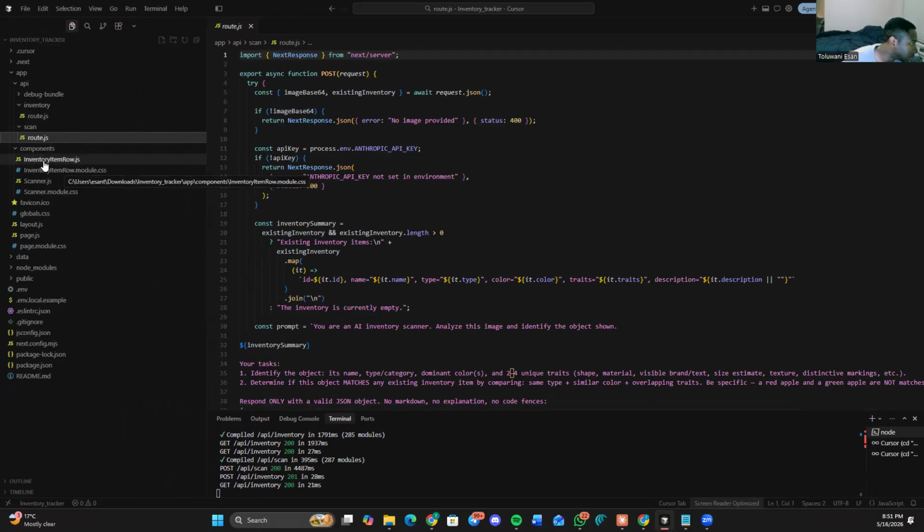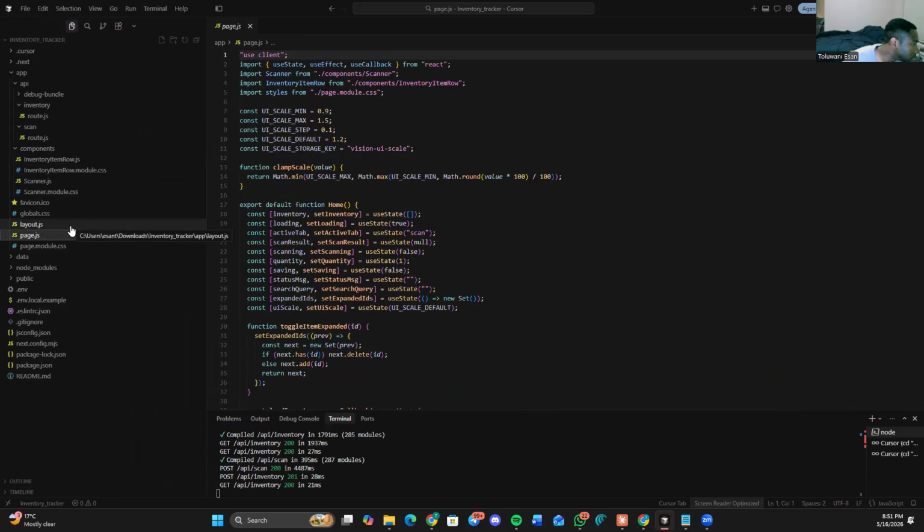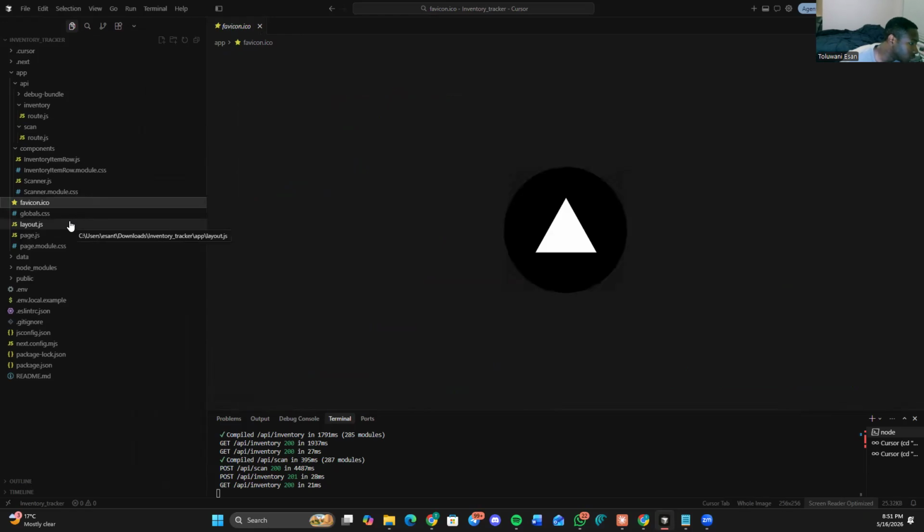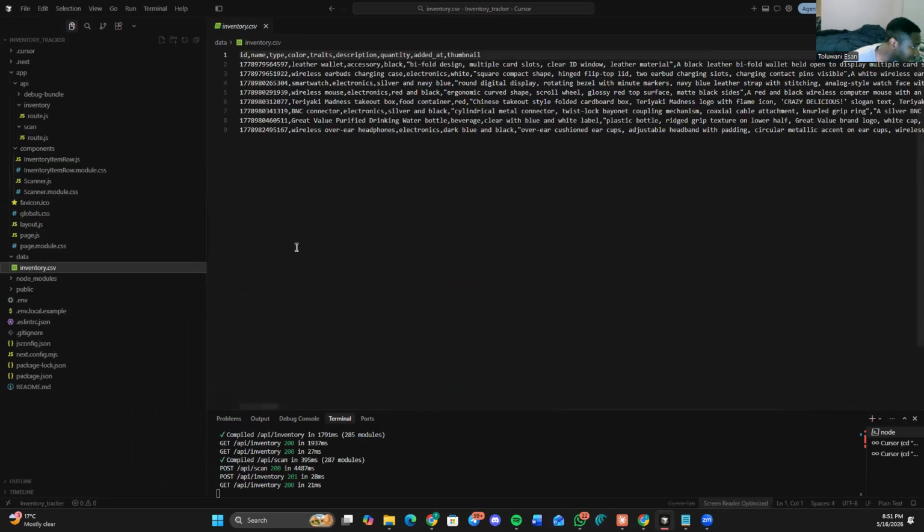And the components, this is the UI design, the page, the layout, the icons that we're using. That's the favicon. And then the data is being stored in this CSV file.